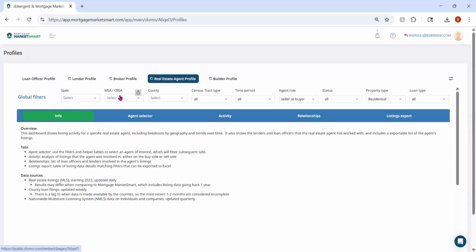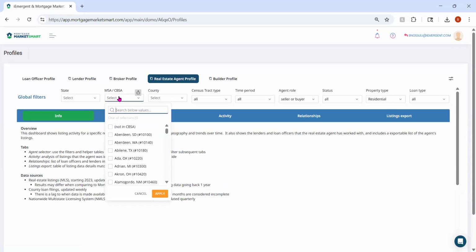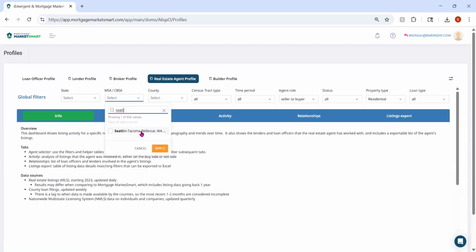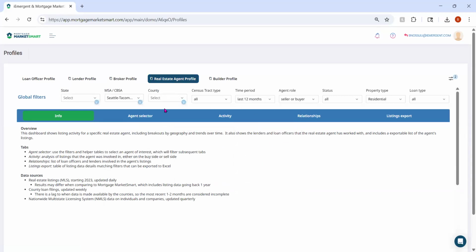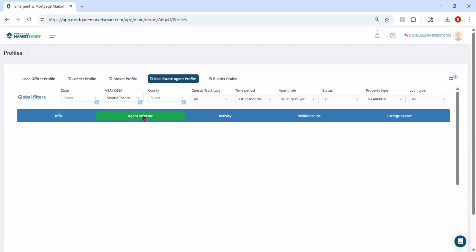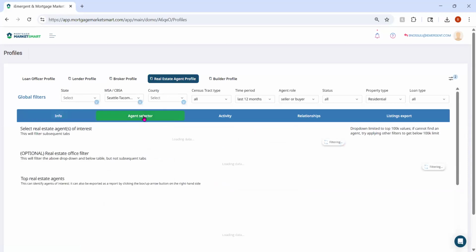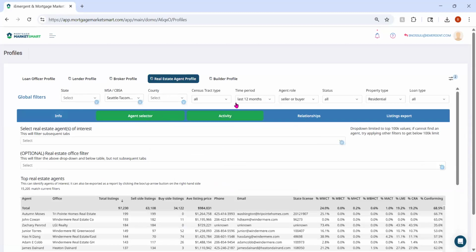Next, just two things. We're going to select our market. So let's say Seattle, and our time period. So let's say the last 12 months. And we're then going to go to the agent selector. Now this is going to provide a list of top agents in Seattle over the last 12 months.